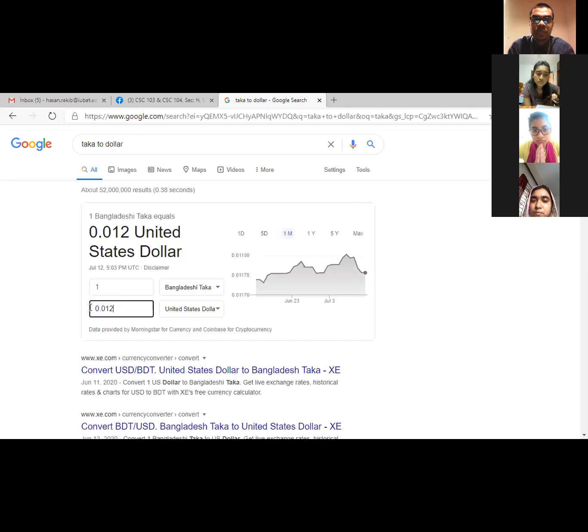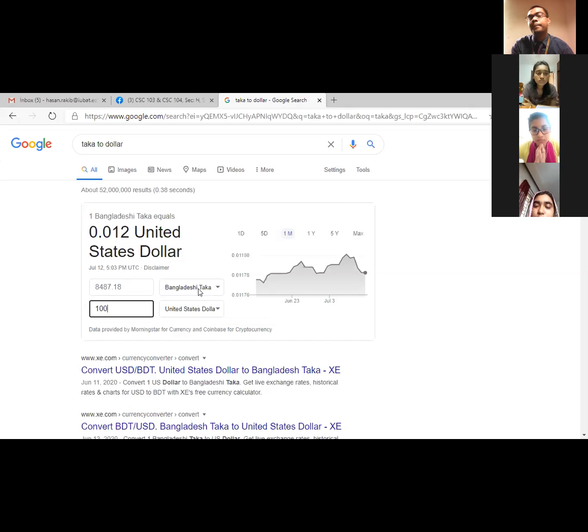Here if we give $1, automatically it is going to show us that $1 equals 84. This is the current value, 84.87 taka. That is the thing. If I make it suppose $100, you can see the amount in Bangladeshi taka.